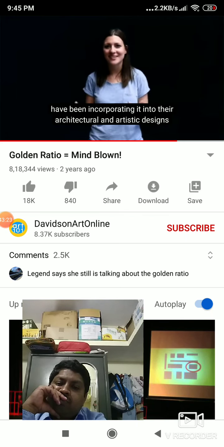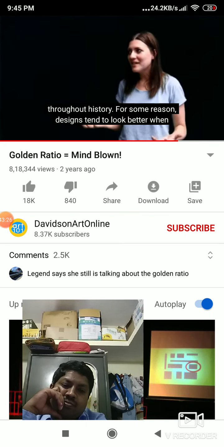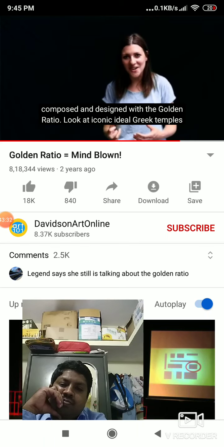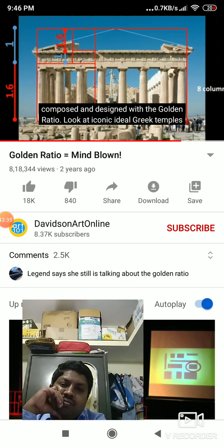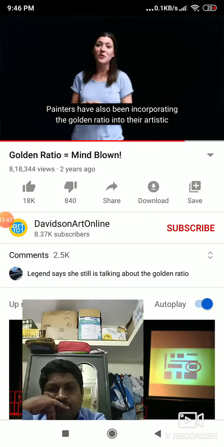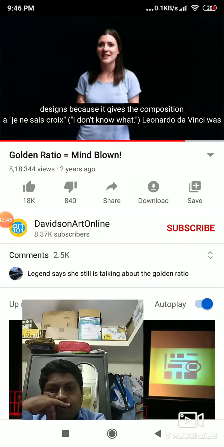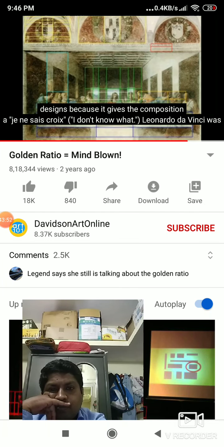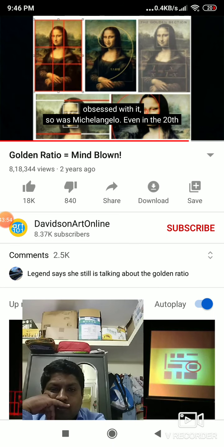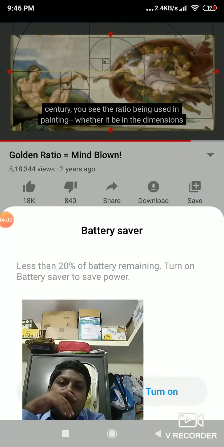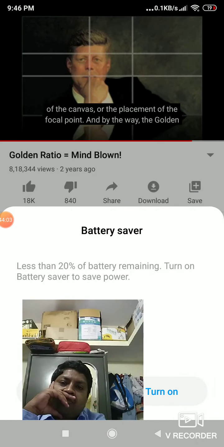So scientists, mathematicians, and artisans have been aware of the golden ratio and have been incorporating it into their architectural and artistic designs throughout history. For some reason, designs tend to look better when composed and designed with the golden ratio. Look at iconic, ideal Greek temples like the Parthenon in Athens. You can see that they use the ratio again and again. Painters have also been incorporating the golden ratio into their artistic designs because it gives the composition a je ne sais quoi. Leonardo da Vinci was obsessed with it. So was Michelangelo. Even in the 20th century, you see ratios being used in painting, whether it be in the dimensions of the canvas or the placement of the focal point.